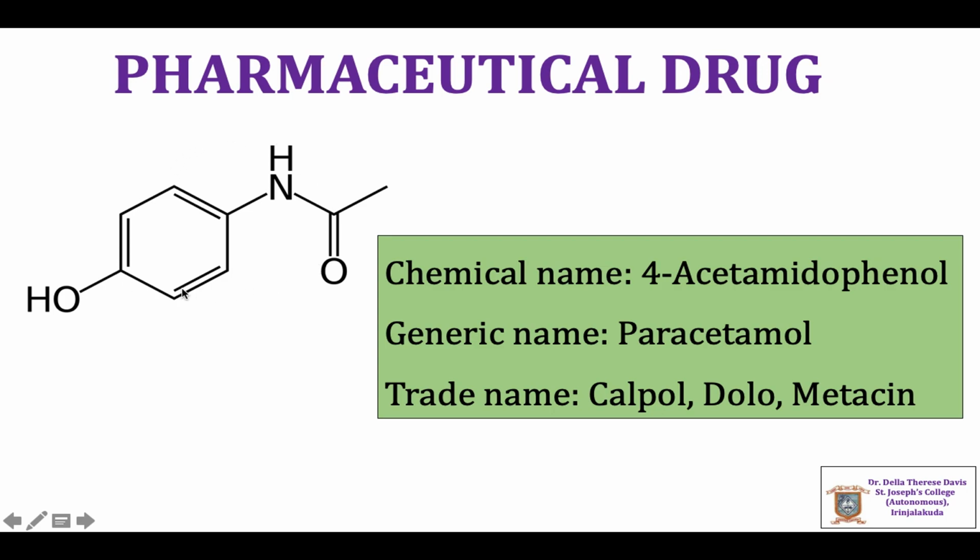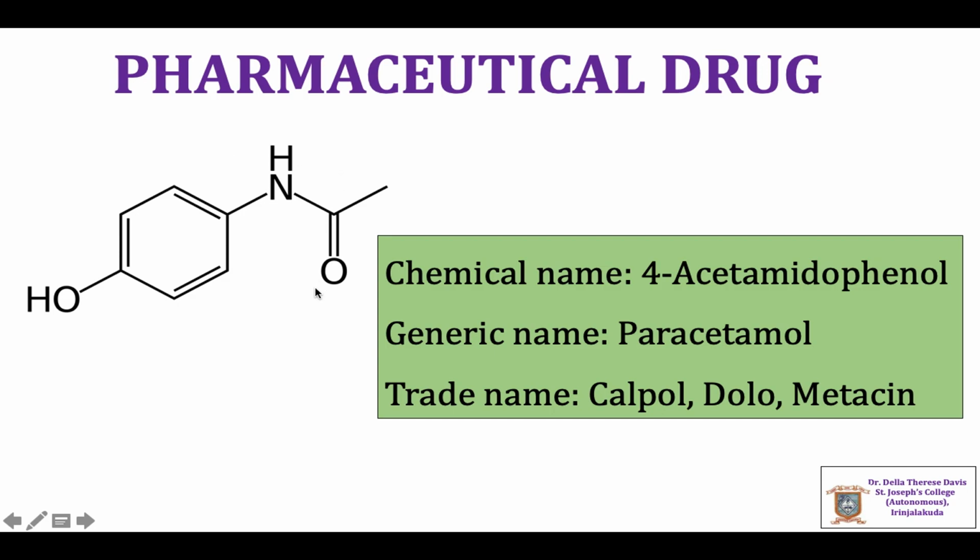The given compound is a drug with a chemical name acetamidophenol. From this name, we can write the complete chemical structure of the molecule. The parent is a phenol molecule with acetamido substitution at the fourth position or the para position.